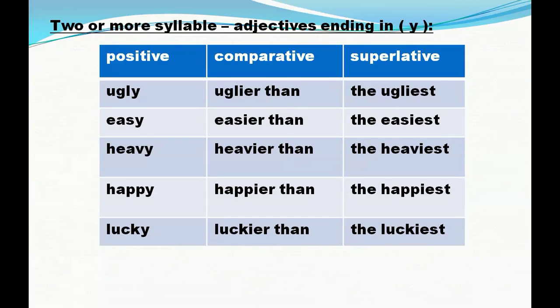Easy. In comparative, it will be easier than. In superlative, it will be the easiest. Heavy. In comparative, it will be heavier than. In superlative, it will be the heaviest. Happy. In comparative, it will be happier than. In superlative, it will be the happiest. Lucky. In comparative, it will be luckier than. In superlative, it will be the luckiest.